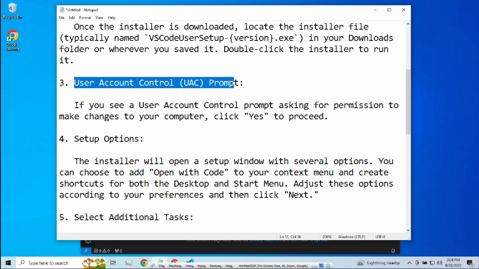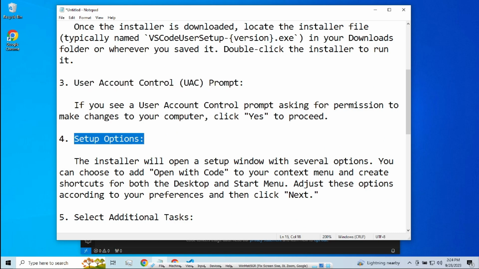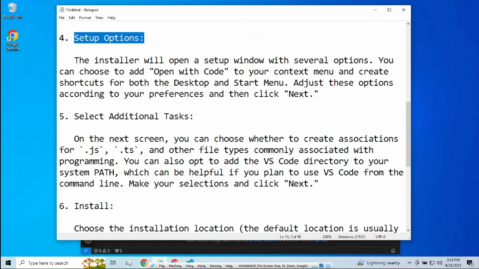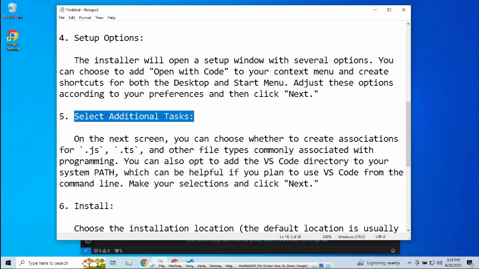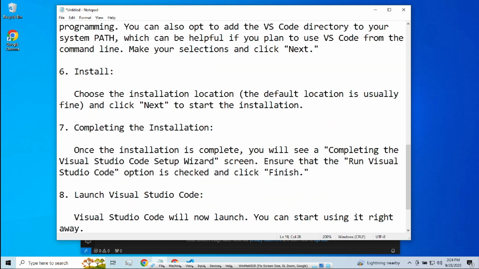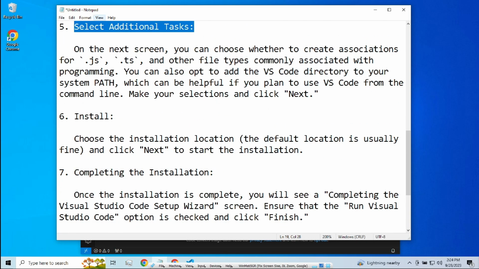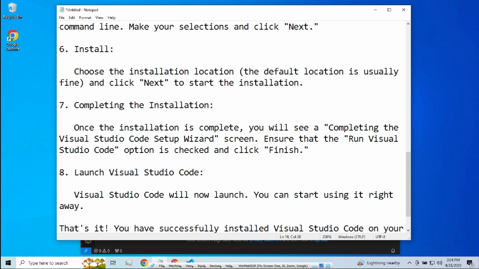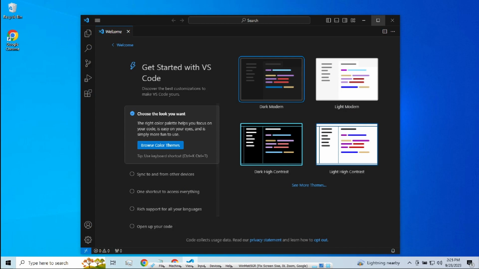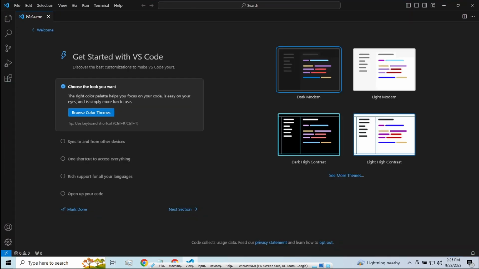So yung prompt, nag-prompt na kanina, no? Tapos setup option, tapos na rin tayo dito. So halos nadaanan na natin yung steps. So after natin mag-install guys, ito yung lalabas which is the user interface ng Visual Studio Code.